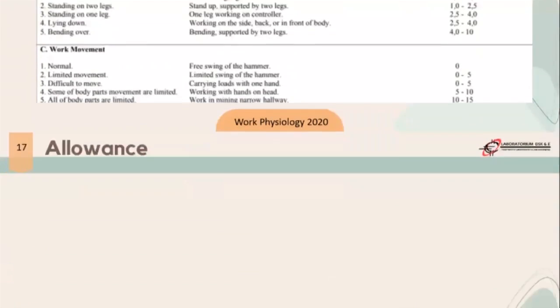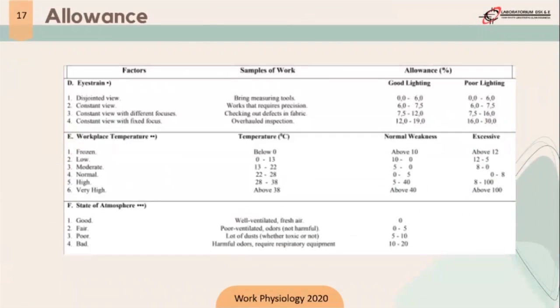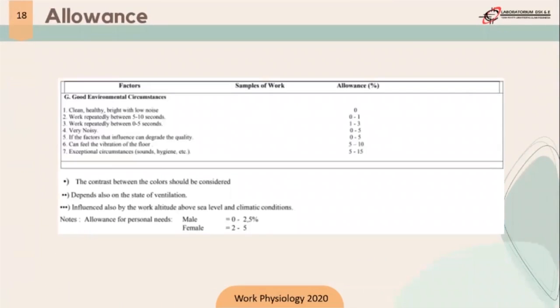The next factors for allowance are strength, then workplace temperature and state of atmosphere. The calculation is like the explanation in the previous slide. And the last factor for allowance is good environmental circumstance.